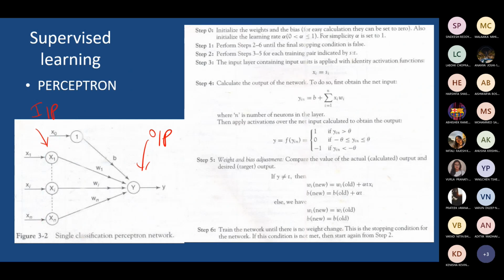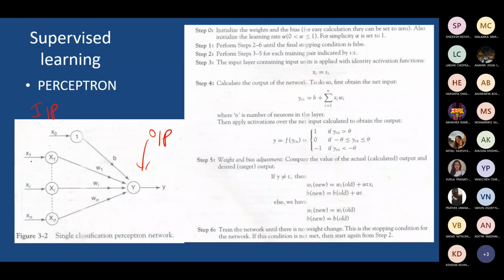The input layer, at the receiver end, will receive the inputs which are fed here, and it will just forward them to the next layer. What happens here is that in the input layer, the nodes will have an activation function which is generally linear in nature.